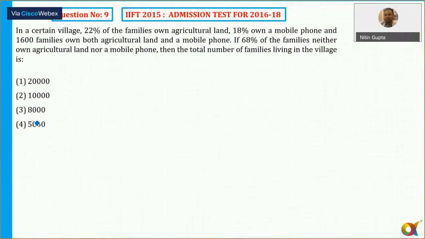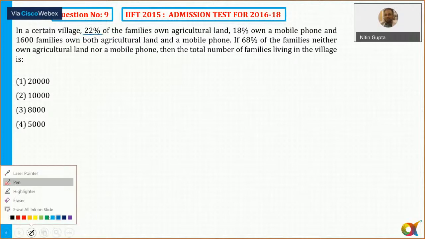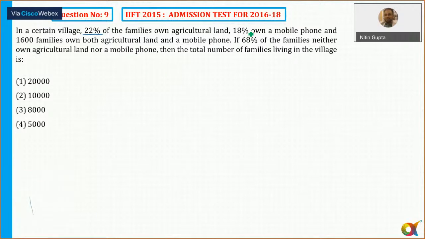Question number 9, again a very easy one. It says in a certain village, 22% of the families own agricultural land. ठीक है. So 22%, 8% own a mobile phone, and 16% own both agricultural and mobile phone.